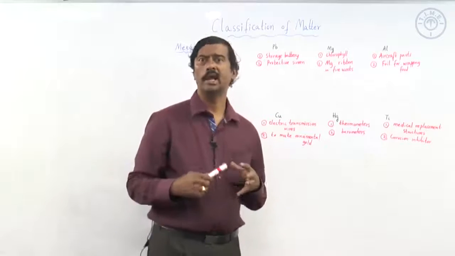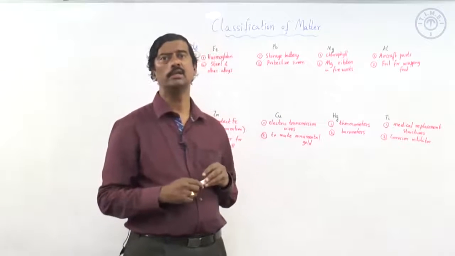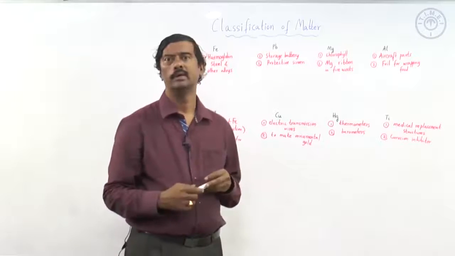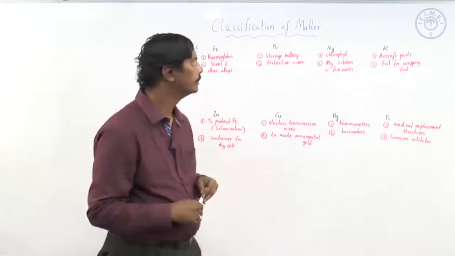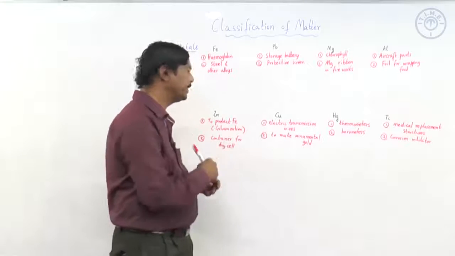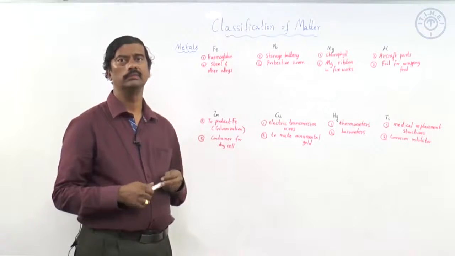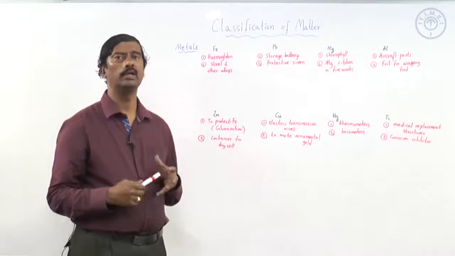Then in aluminum, it is the lightness, the low density of aluminum, which is important in contributing to its activity. Then zinc, which is more electropositive than iron, more reactive than iron, is able to protect iron.